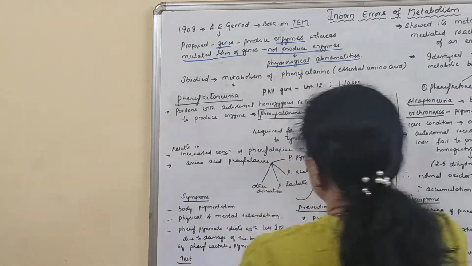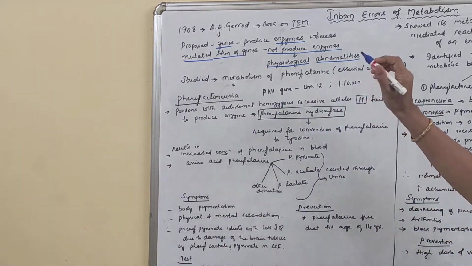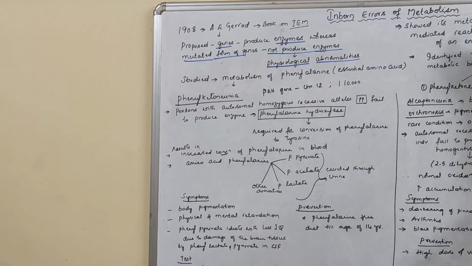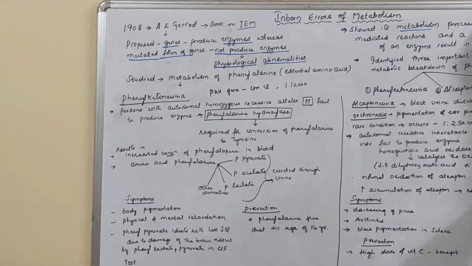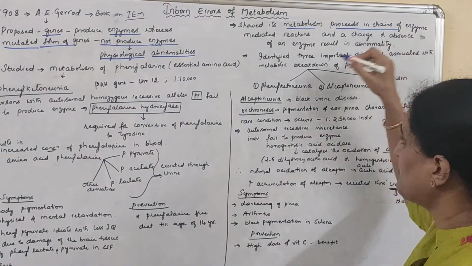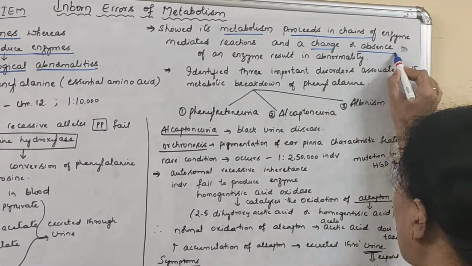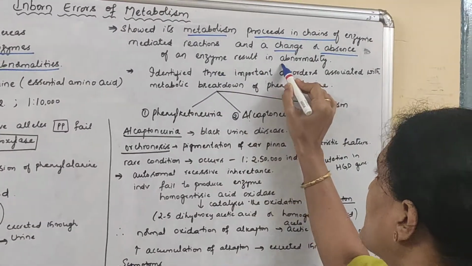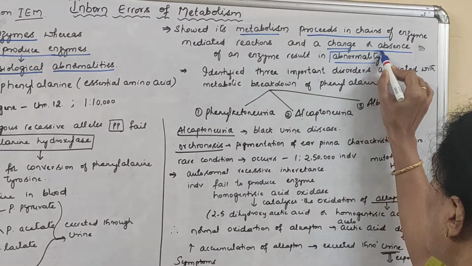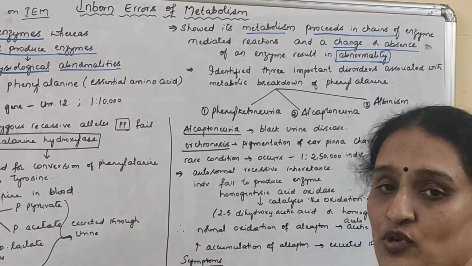Now Archibald Garrod showed that metabolism proceeds in chains of enzyme-mediated reactions, and a change or absence of any enzyme results in abnormality. Now what is an abnormality?